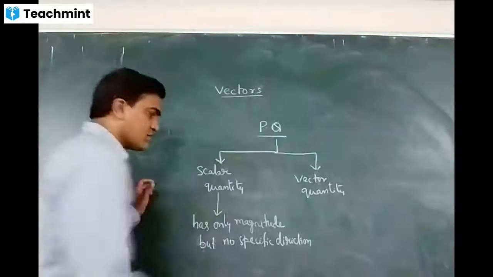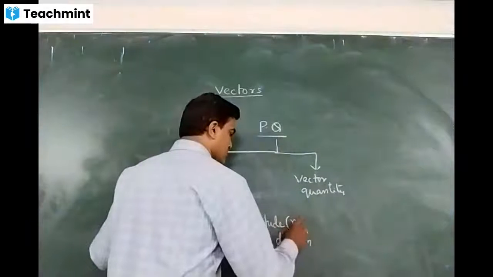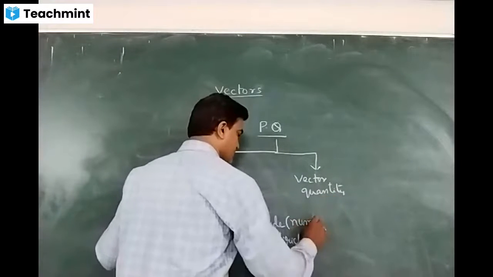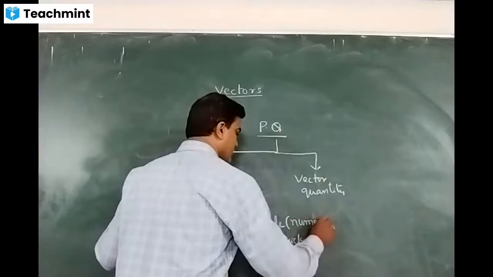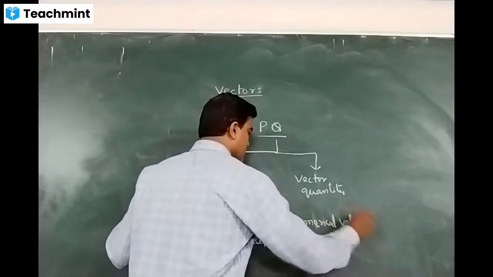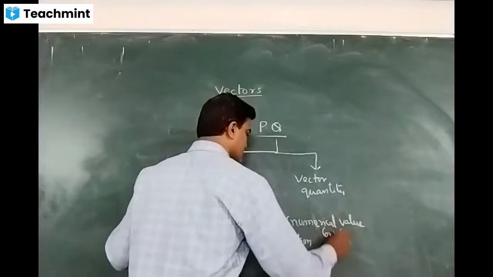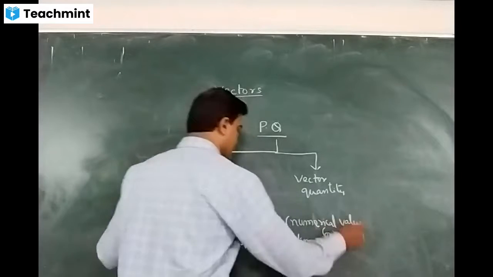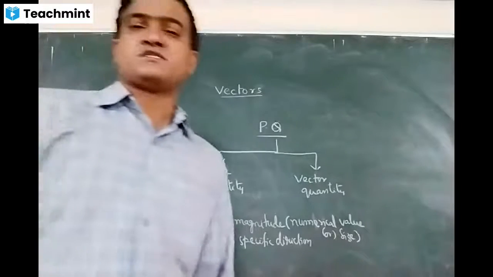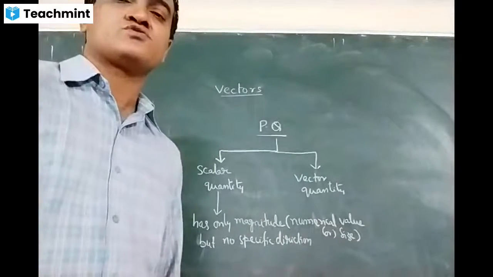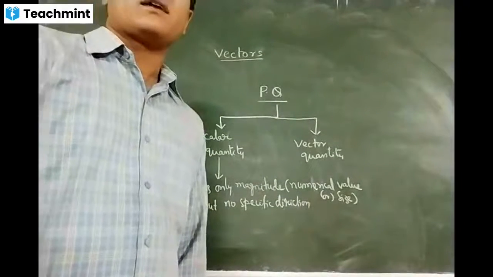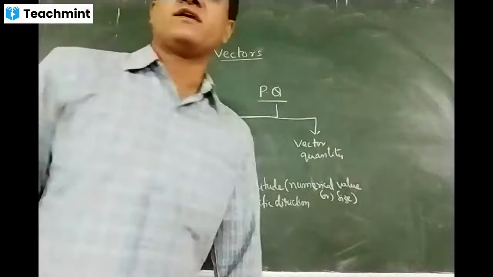Magnitude is nothing but the number or numerical value, or you can say size. It has only magnitude but no specific direction. There are so many scalar quantities in our daily life.